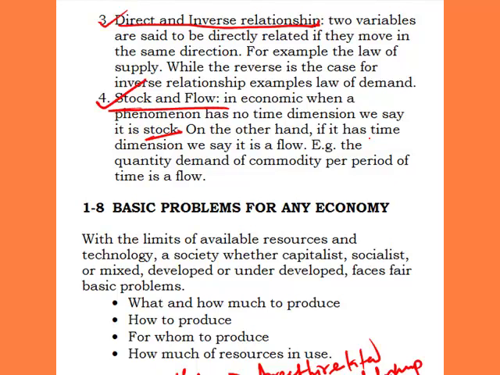On the other hand, if it has a time dimension, we say it is a flow concept. A flow concept in economics simply means that the concept is measured in relation to time. For example, the quantity demanded of a commodity per period of time is a flow concept.